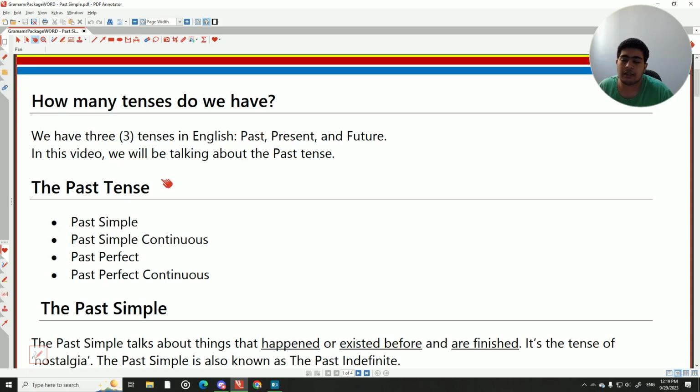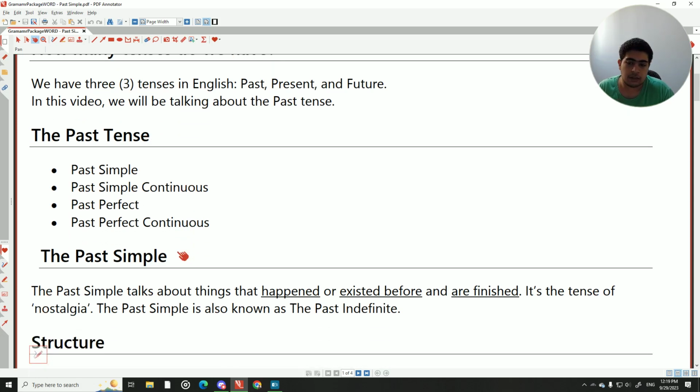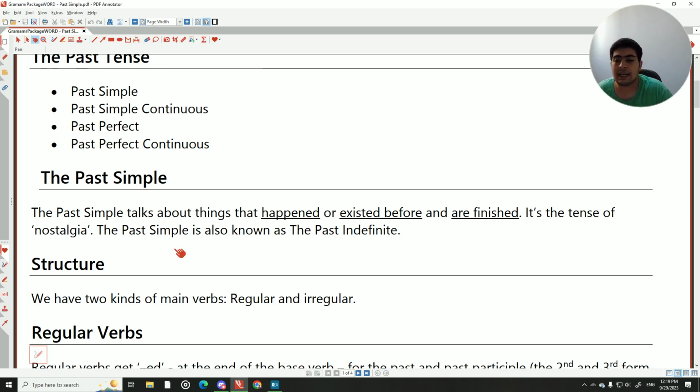The past tense actually includes past simple, continuous or progressive, past perfect and past perfect continuous, or also we call it progressive. The past simple talks about things that happened or existed before and are finished. Something that existed in the past or finished in the past is the tense of nostalgia. It's also known as the past indefinite. It has many names, but generally it's famous as the past simple.